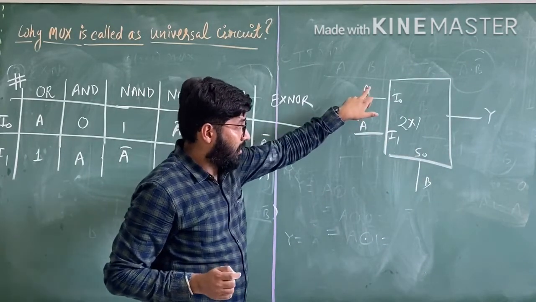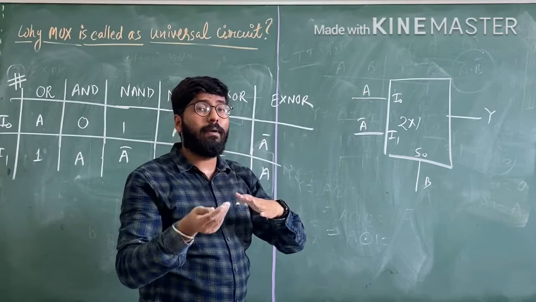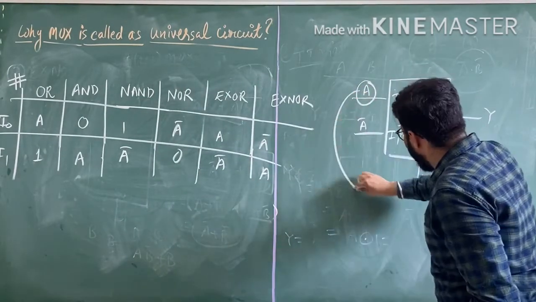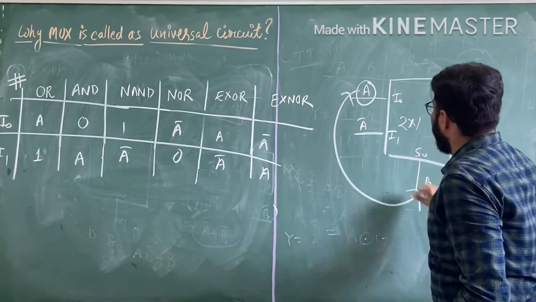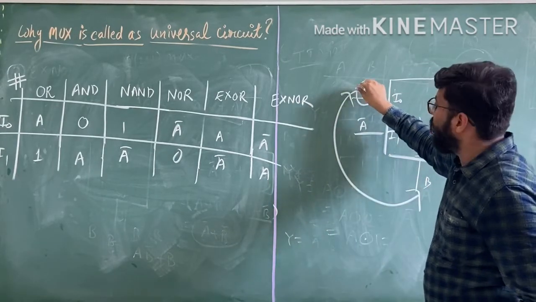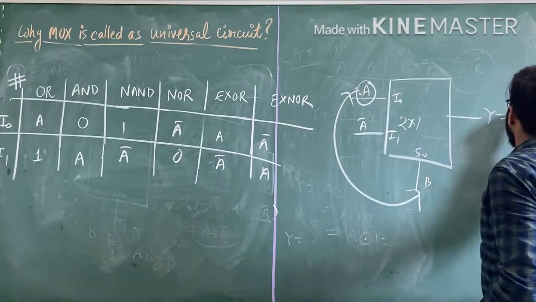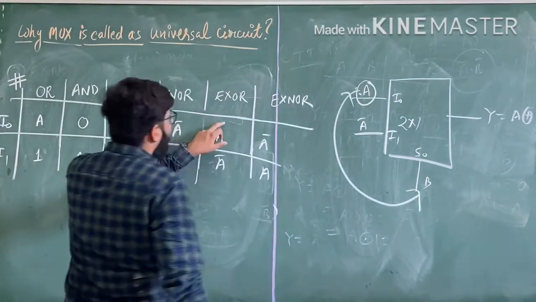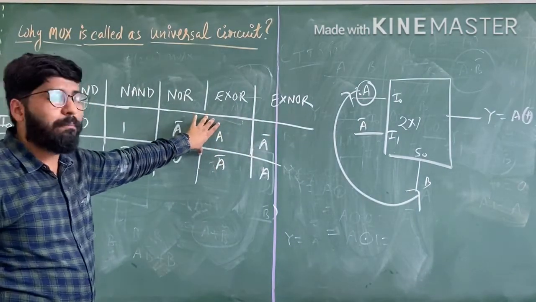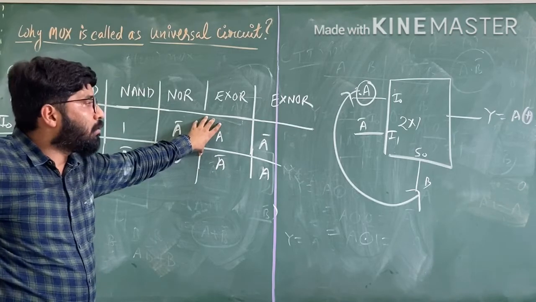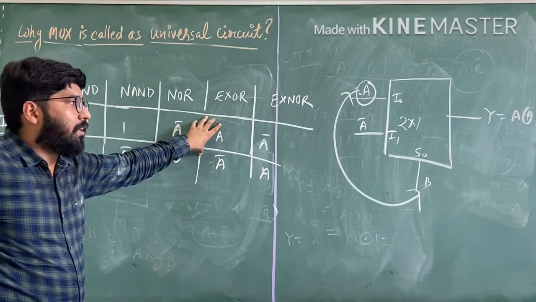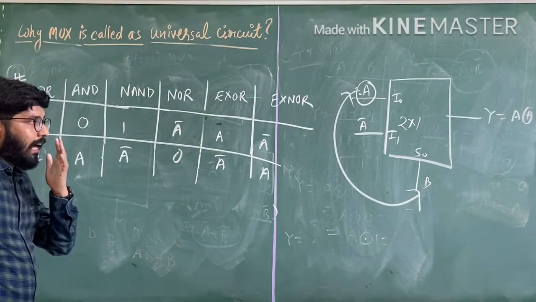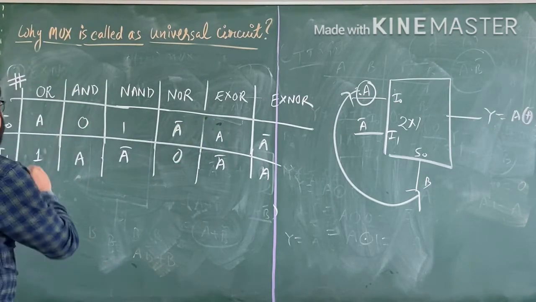So if the input is present along with its complement, then you have to take the XOR of A with B and get the answer. So A XOR B is the answer. Okay, you have to remember this key point: if we apply A to the I0 pin and A complement to the I1 pin, you have to take the XOR of A and B. First point is this.